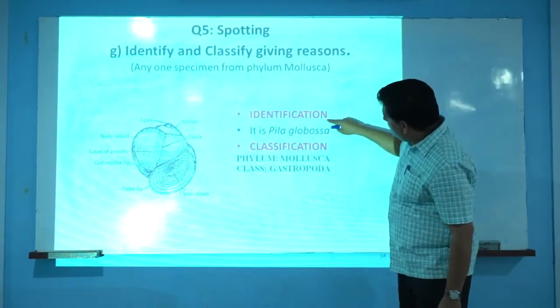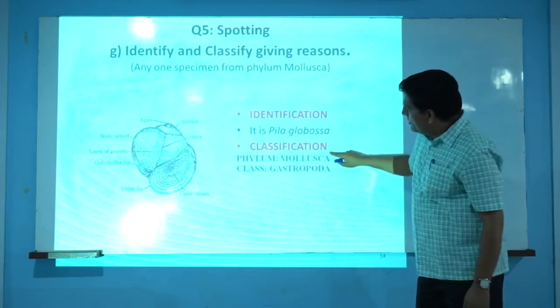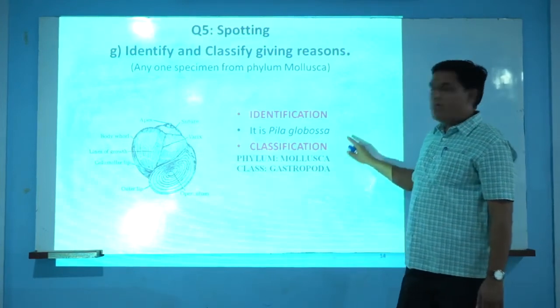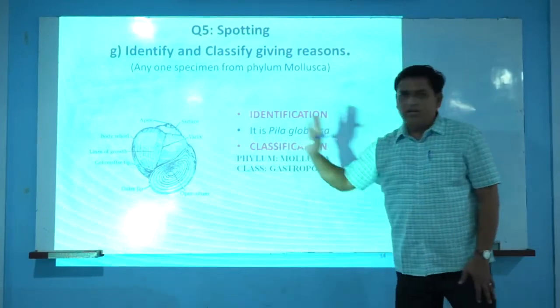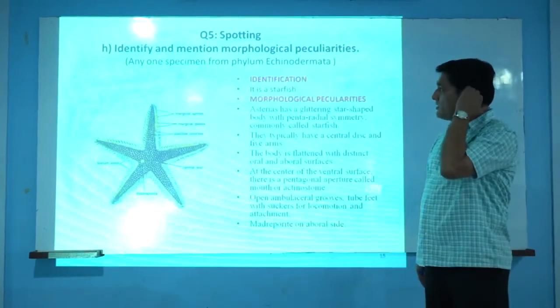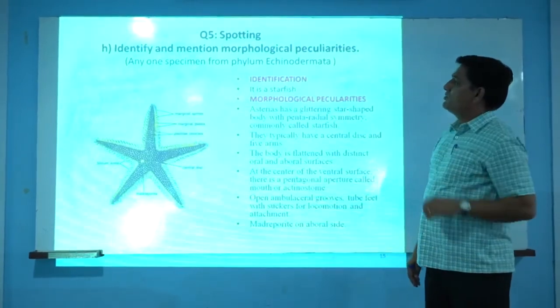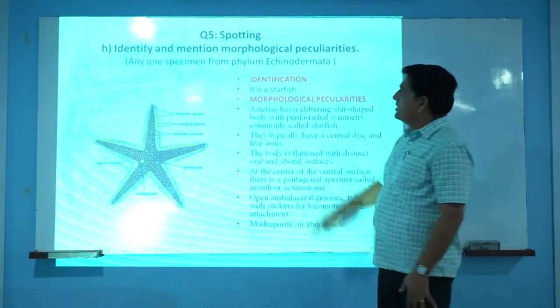Half mark is particularly for identification, and half mark with the proper reason for this classification. And in the classification we have to give at least the phylum and the class of that particular animal. Okay. Next question is question number 5, sub question H, and this question is identify, mention morphological peculiarities.